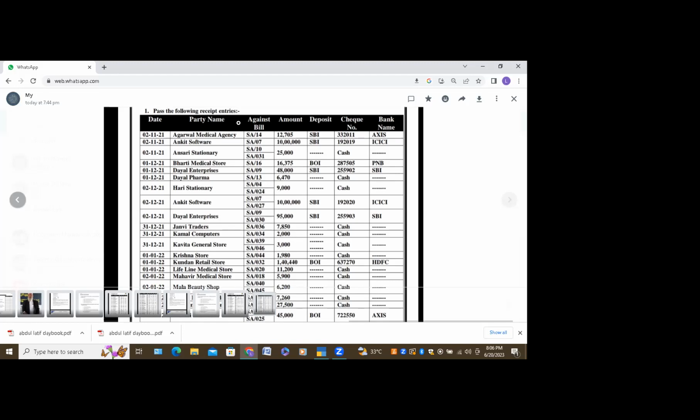Credit side is Agarwal Agency, ma'am. No, no. You're depositing bank, you have to ignore. You're receiving a check from Access Bank. Clear? The first one I have explained. That means Access Bank is a check given by Agarwal Medical Agency.